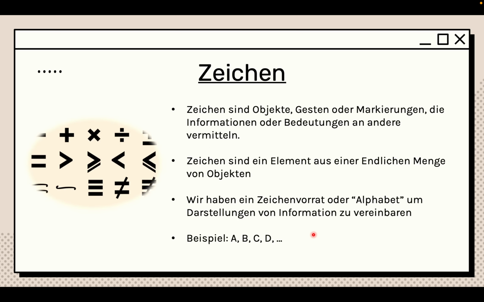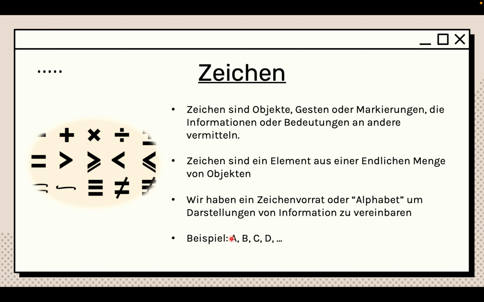So now let's go with Zeichen. What's a Zeichen, right? It's quite interesting because at the beginning of the lecture, I was wondering what is the difference between Zeichen and symbols, right? Well, the actual difference is that Zeichen are just objects, gestures, or marks that give out information, but by themselves they don't have any meaning. Zeichen are just an element of a finite set of things. For example, a perfect example would be our Zeichenvorrat or alphabet: we have A, B, C, D, E, F, G, and it goes on and on. It's a finite set, and an element of this set is going to be a Zeichen.